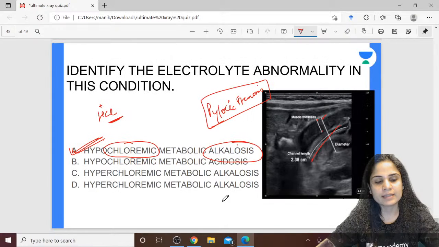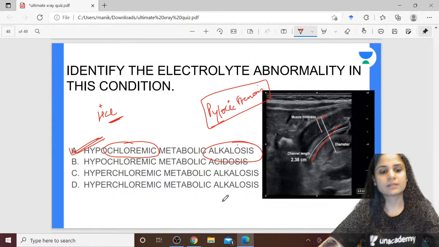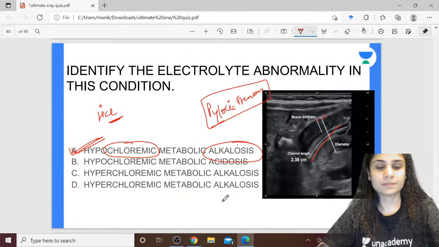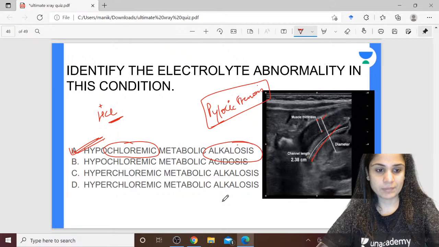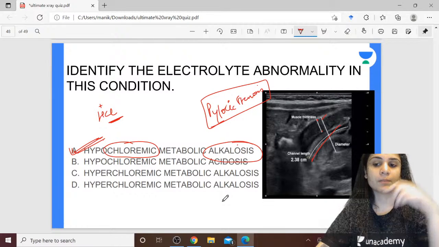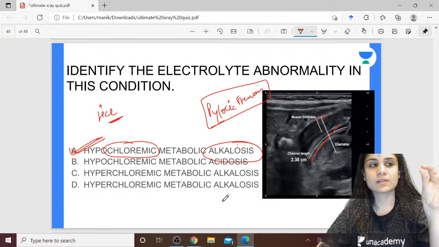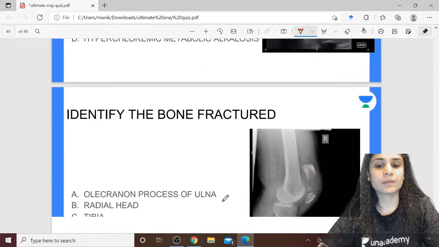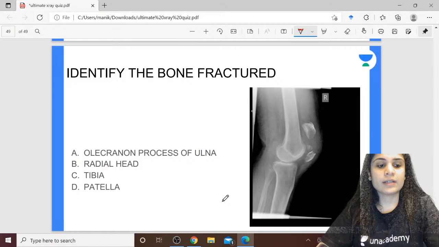Okay. Will the vomiting in this case be bilious or non-bilious? In IHPS, vomiting is bilious or non-bilious? In pyloric stenosis, your bile joins at the level of the second part of the duodenum. Okay, so if the pylorus is stenosed, bile cannot join in, so there will be non-bilious vomiting. Okay. Last question for today.